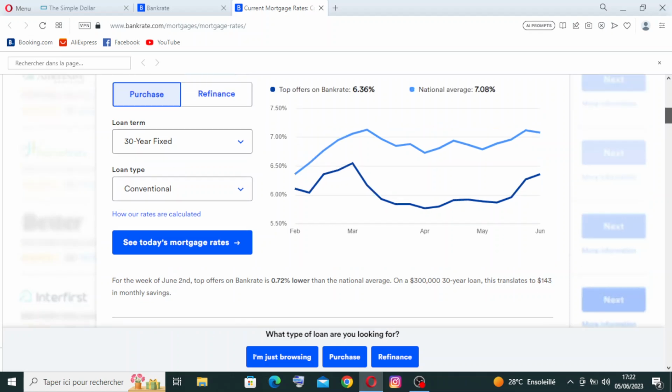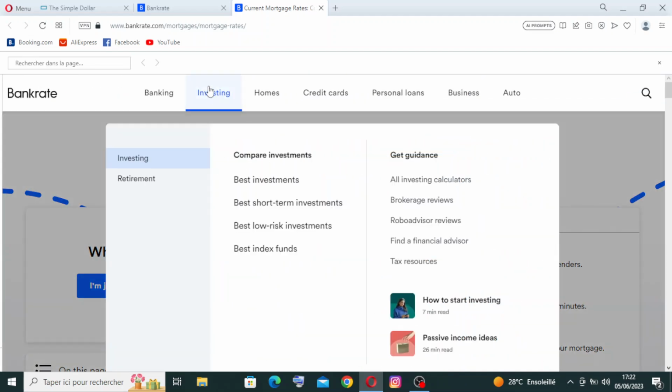And also over here, if you see the investing, this one is investing and wealth building. The website covers the basics of investing and provides insights on different investment options such as stocks, bonds, mutual funds, and real estate. It offers information on building wealth over the long term and understanding investment risks. You will find them all over here, and also the retirement.